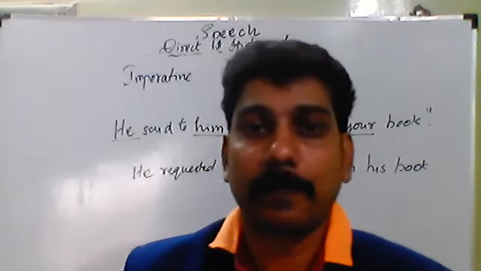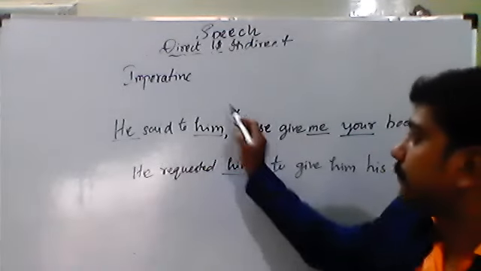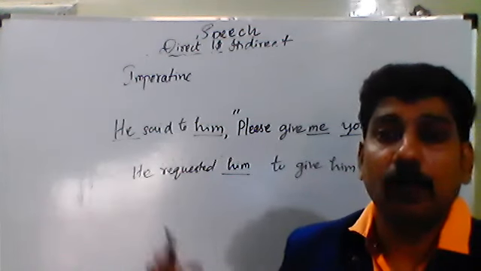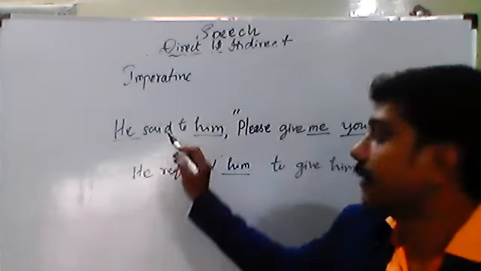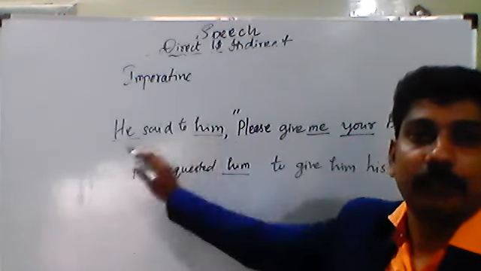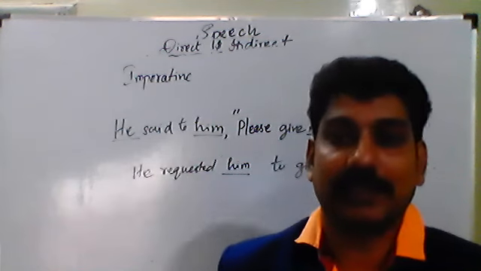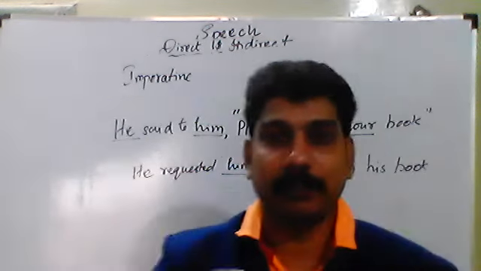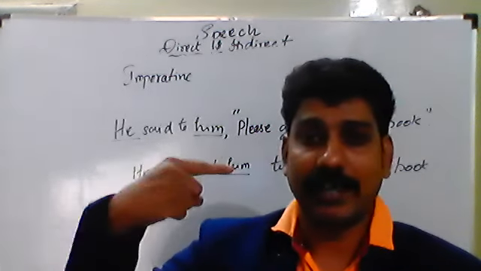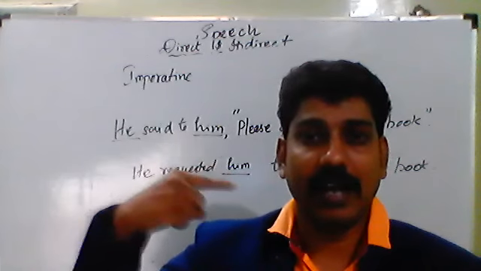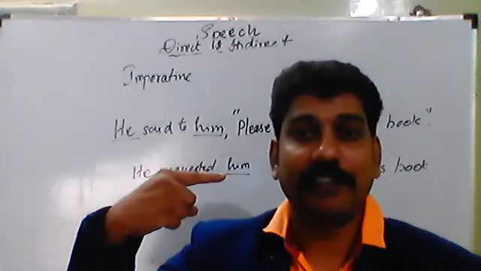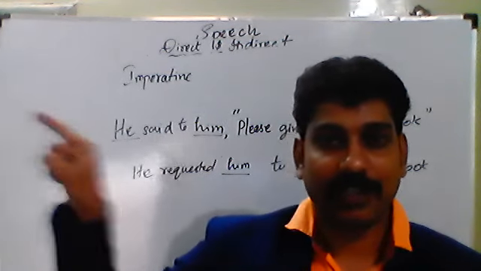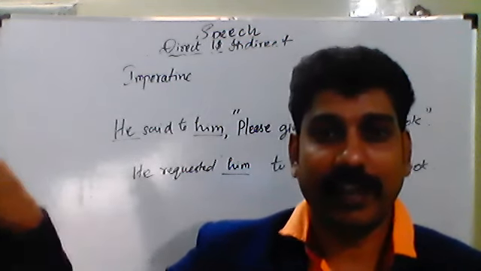See the rule number one. Outside the inverted commas, if both the persons, here what are the persons, see, he and him, both the persons are in third person. I think you are very clear about person. See, the first person means always your hand will go like this: I, me, my, we, us, ours. And if it is second person, you, yours. And if it is third person, he, she, it, they, them, their, themselves.